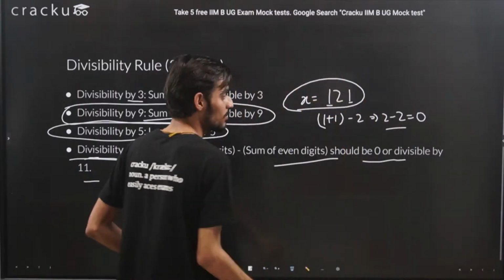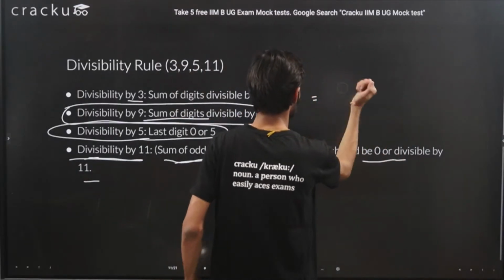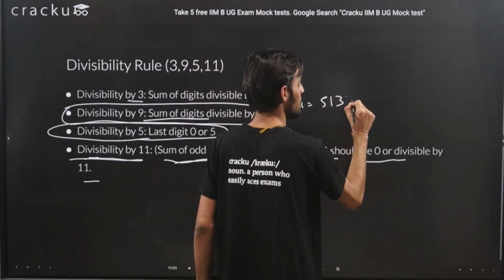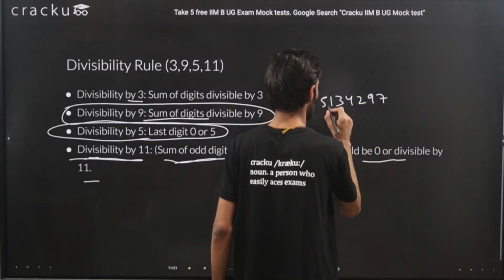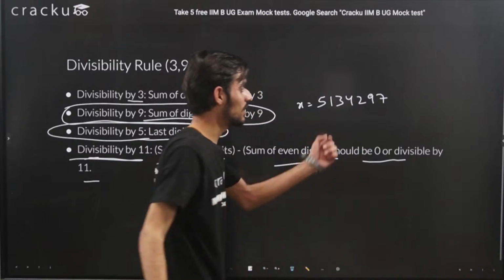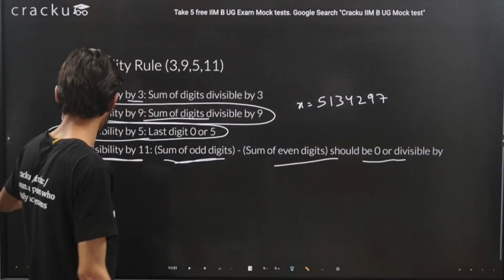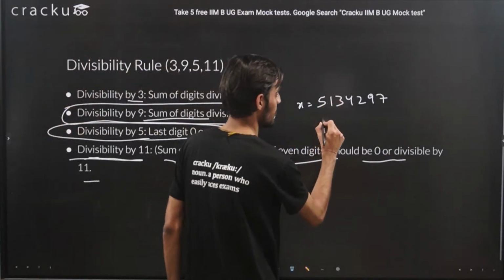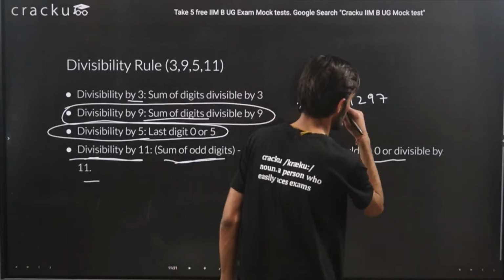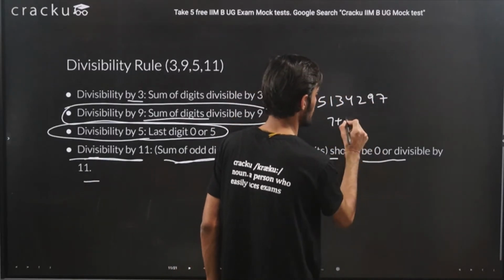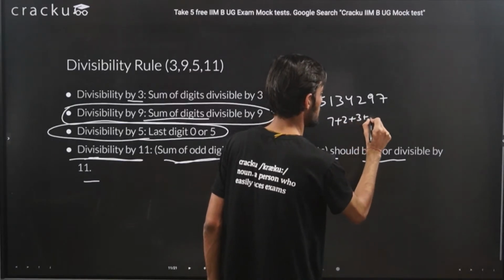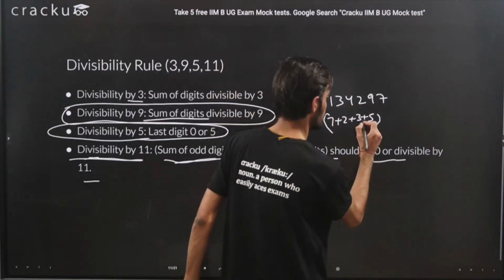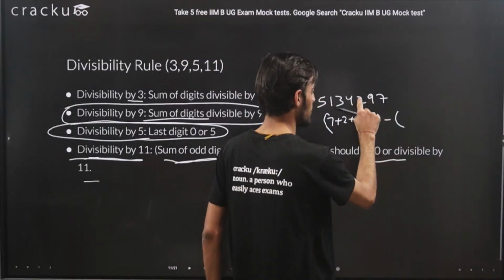This will be applicable for larger numbers, of course. So let's try to take a larger number. Let's say I took the number 513429. So I took a larger number. Let's try to apply this divisibility by 11: sum of odd digits minus sum of even digits. Let's start from here. 7 plus 2 plus 3 plus 5, minus 9 plus 4 plus 1.